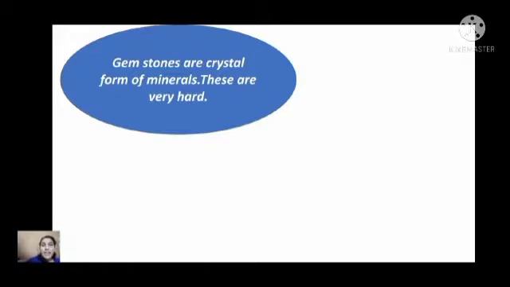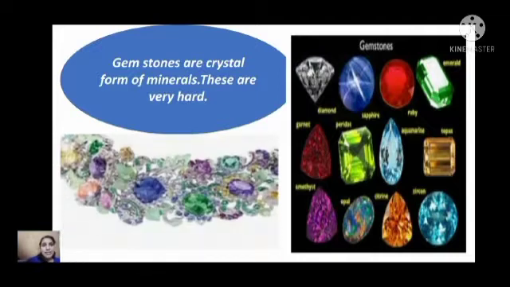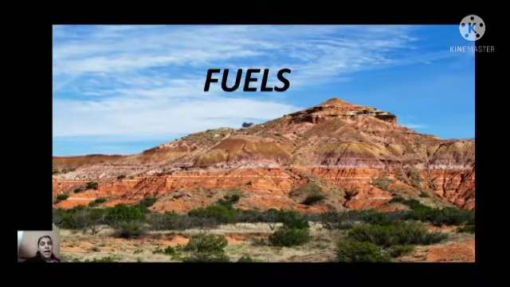And it is very hard. We can cut it into different shapes, and we can polish it and use it to make different jewelries. Different colors also we get. Gemstones such as diamond, ruby and emerald are some kinds of gemstones we use to make jewelries. Clear? Okay. Fuels are another benefit we get from rocks.